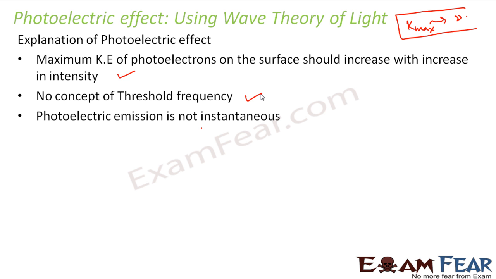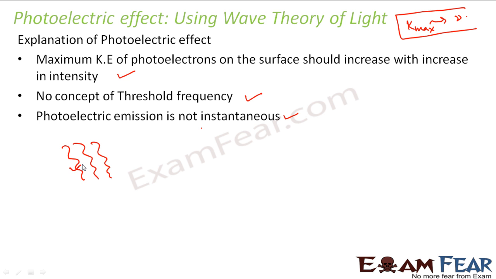According to wave theory, photoelectric emission was not an instantaneous process. So this was again something which was against the experimental observation. But why did they say that it is not instantaneous? Because the reason behind this was, as per wave theory, what was happening?